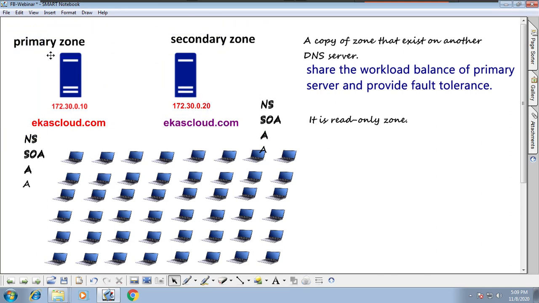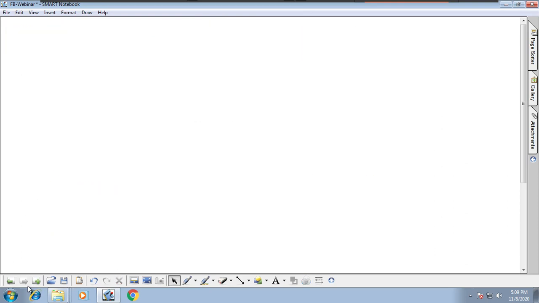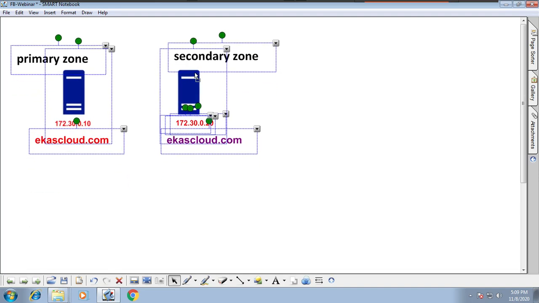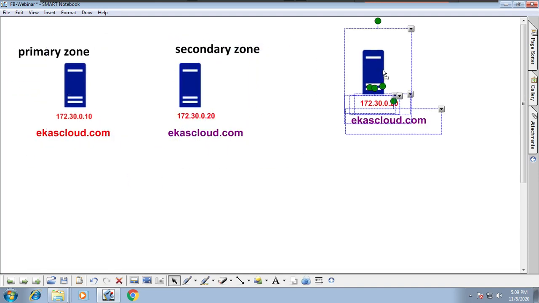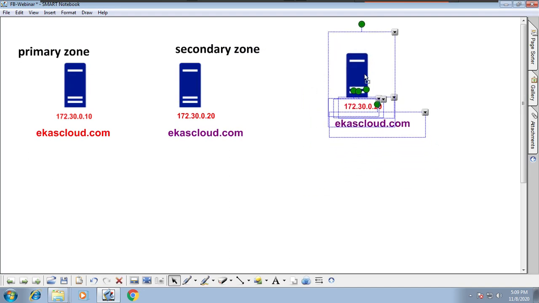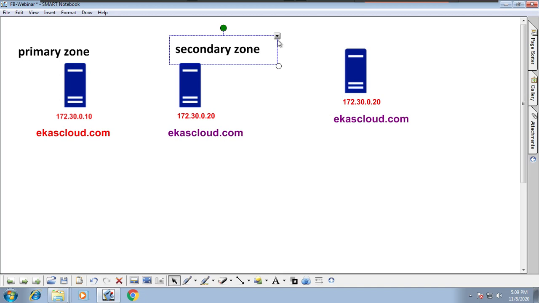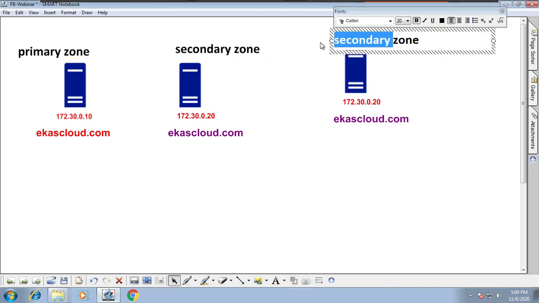Let me explain it in a different way. You have a server where you want to have a stub zone. Let me make you understand how a stub zone works.